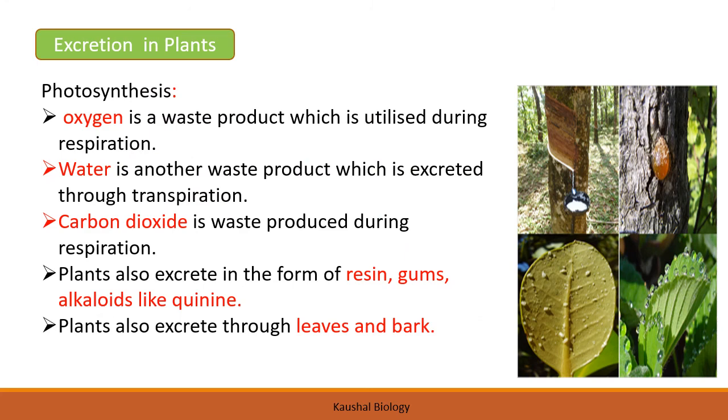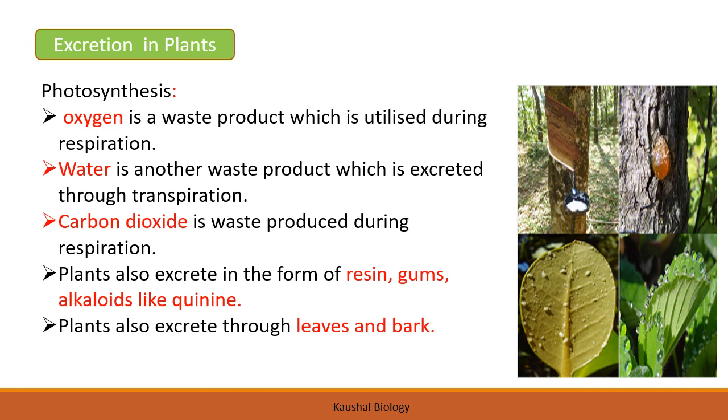Excretion in plants. Yes, a very short topic, but sometimes they ask it in the examination. So what happens in plants when we are talking about excretion? We all know photosynthesis takes place in the plant. Now what are the products of photosynthesis? There is a formation of food, and along with food there is a formation of water and oxygen.